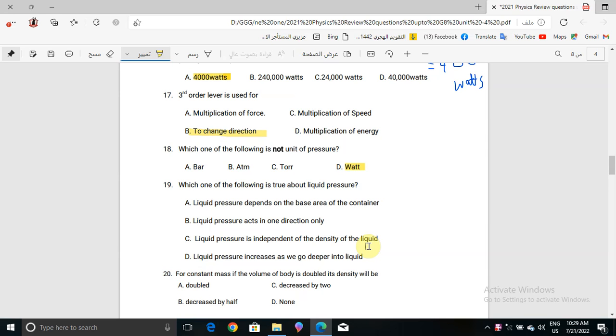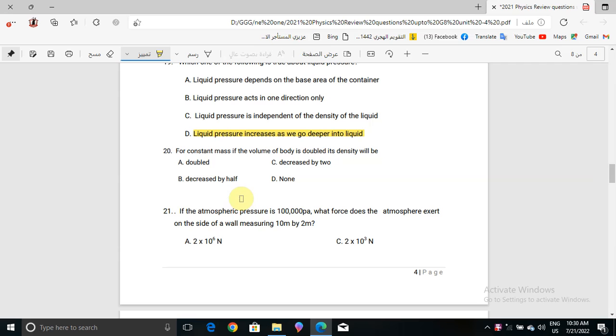C, what we have here, liquid pressure is independent of the density of the liquid? No, it depends. And in choice D, liquid pressure increases as we go deeper into the liquid. Yes, this one is the only correct one in these four choices, so that means choice D is the correct answer for question number 19. Now question number 20, for constant mass, if the volume of a body is doubled, its density